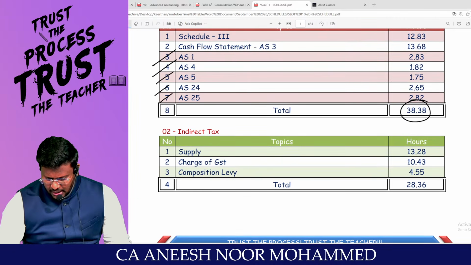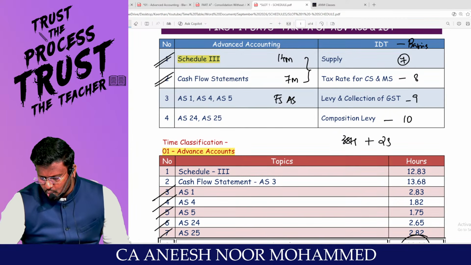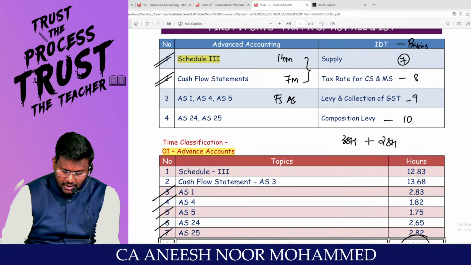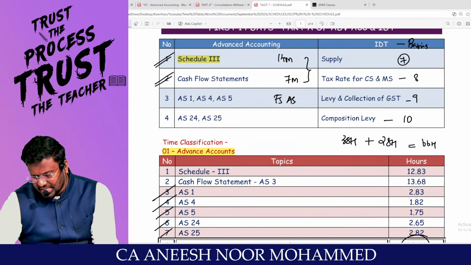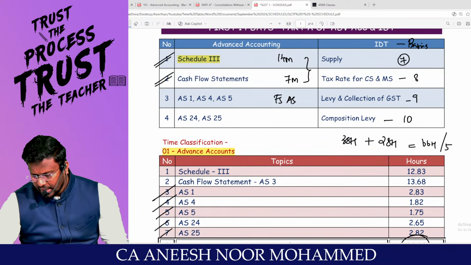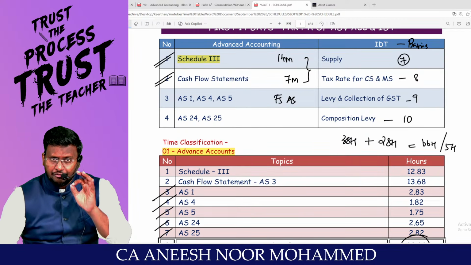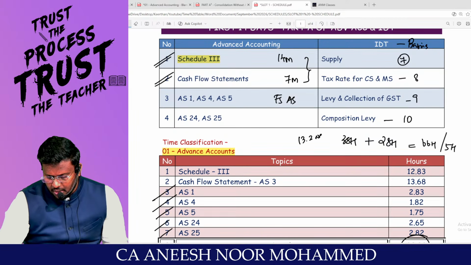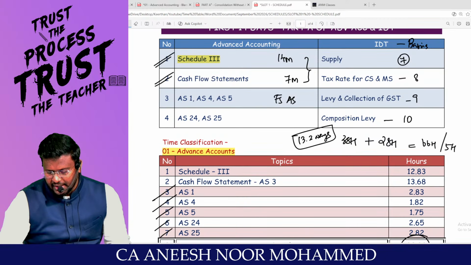And if you see IDT, it comes to 28 hours of lectures. So 38 plus 28 comes to 66 hours of lectures you are supposed to complete. If you complete 5 hours of lectures every day, 66 divided by 5 is nearly 13.2 days. 14 days are required.